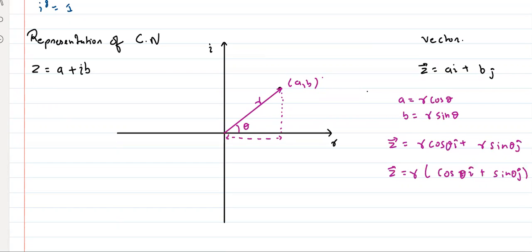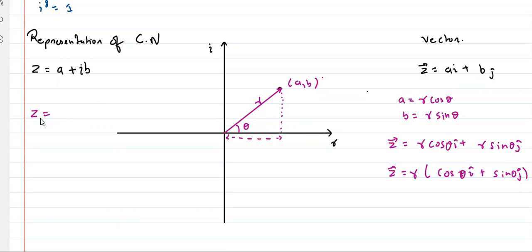Anyone have any doubt in this? Raise your hand. This is what we have already studied. Simple. Anyone have any doubt? No. Now use the same concept for vectors. Tell me, if in complex number also magnitude is given and angle is given, so z can be written as. Tell me. Z can be written as. Think about it.